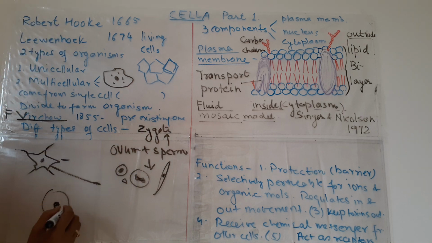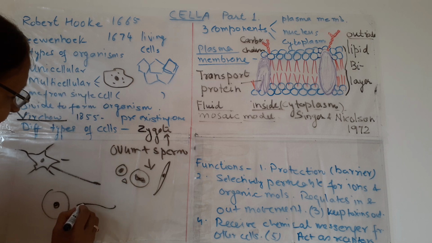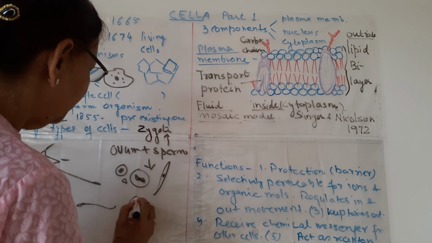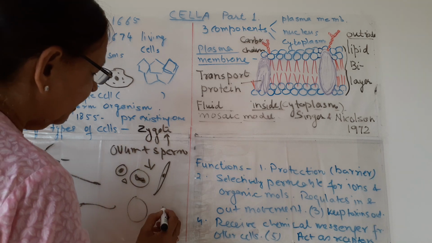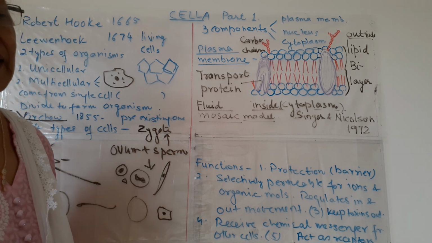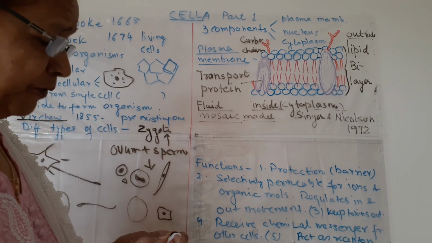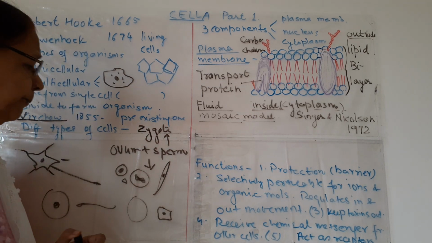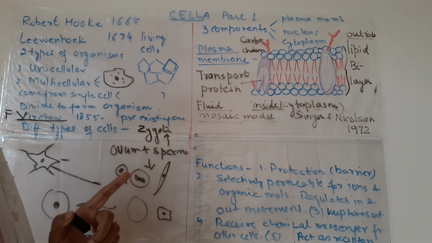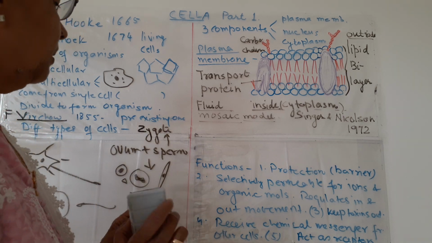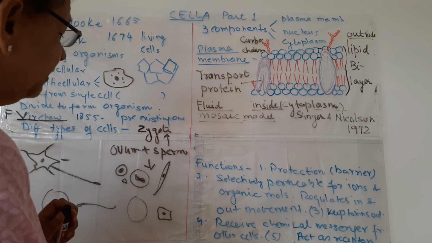Then we have this ovum. Then we have this sperm. Then what else? Many types. Then we have this fat cell, and we have bone cell. So many types of cells are present in different multicellular organisms to perform different functions according to the need of the organism. So this is about this.